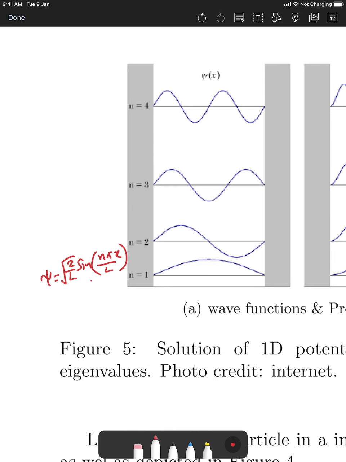Okay, so if you want to solve it for the first allowed state, which is psi 1, it is sine of pi x over L. Now try to see where it goes to 0. At x equal to 0, it will go to 0. At x equal to L, it would be sine pi, again 0. So at these two points it will be 0. And then at x equal to L over 2, it is sine pi over 2, and that is the maximum.